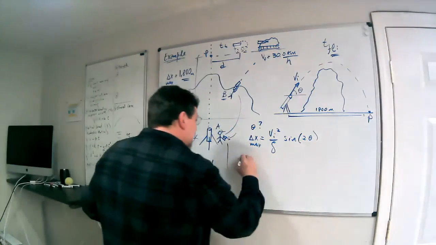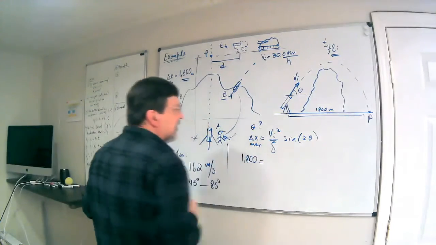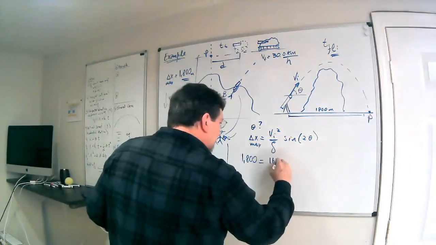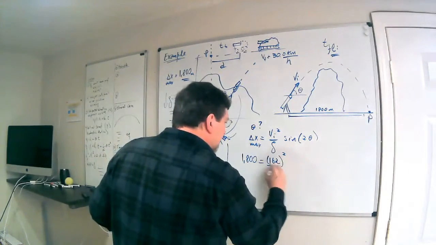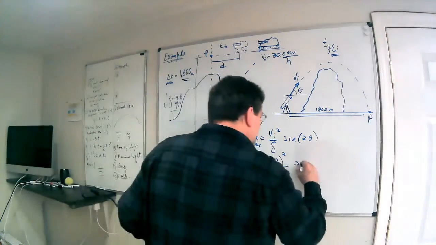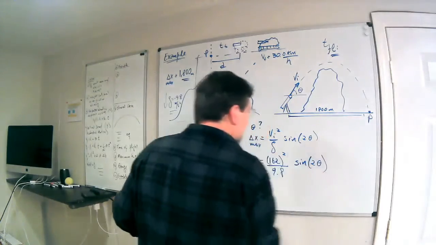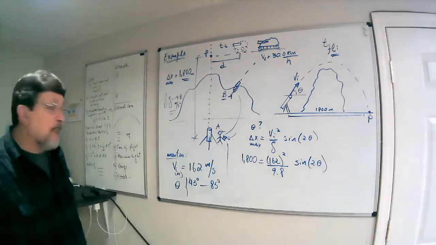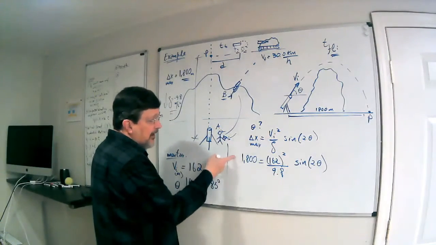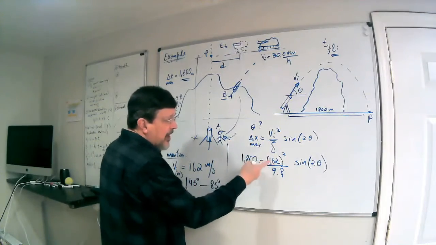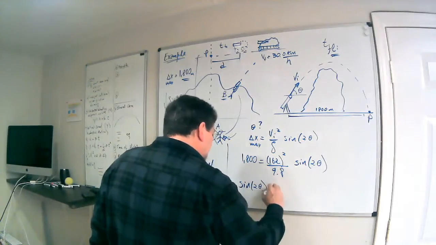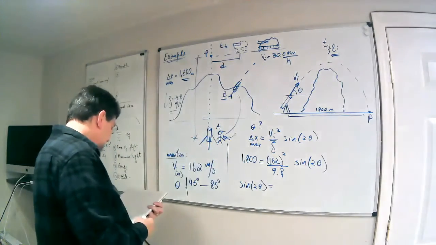How much is the delta x max? 1,800 meters. How much is the V initial? 162 meters per second. So 162 squared, divided by 9.8, G, sine of 2 theta. Solving this, we can find the sine of 2 theta. I'm going to multiply by 9.8 and divide by 162 squared, right? Then we have the sine of 2 theta.